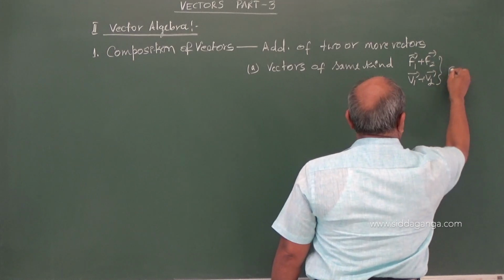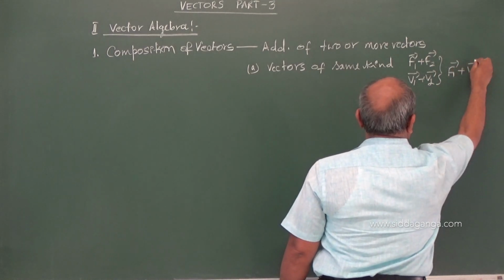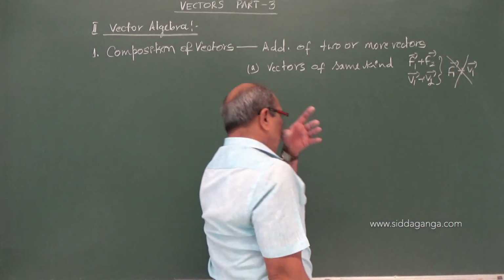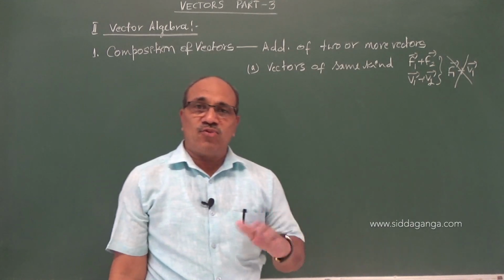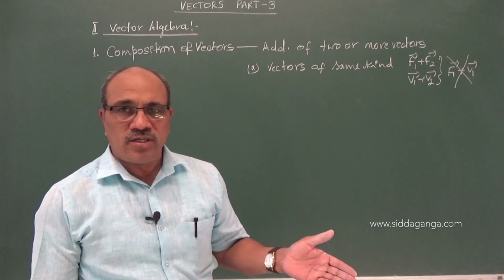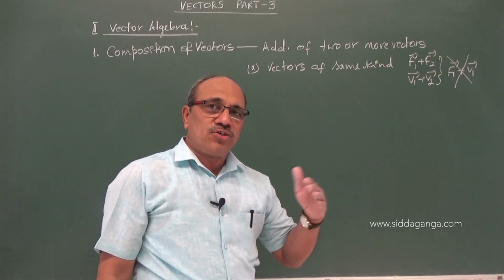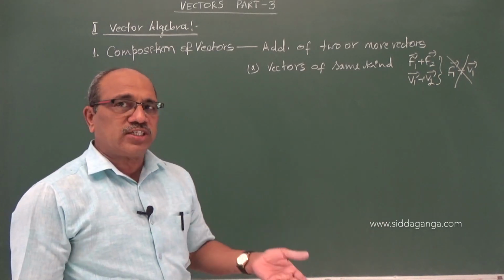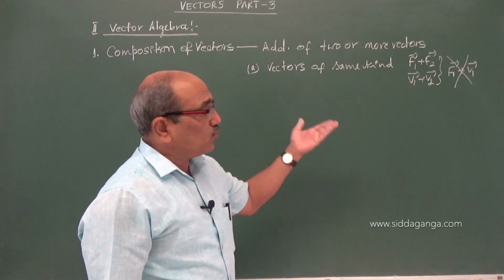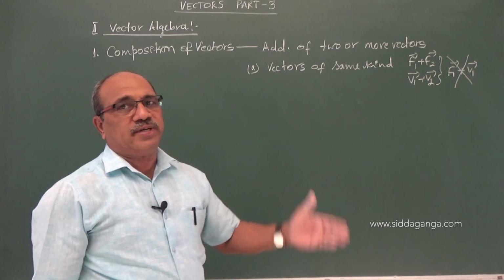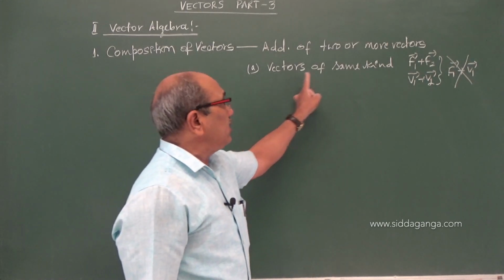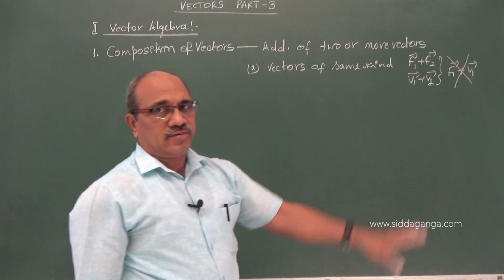But I cannot add F1 plus V1, that cannot be true. That means same kind: force to force, velocity to velocity, acceleration to acceleration, displacement to displacement. You cannot add force to velocity or force to displacement. That is the meaning of vectors of the same kind.